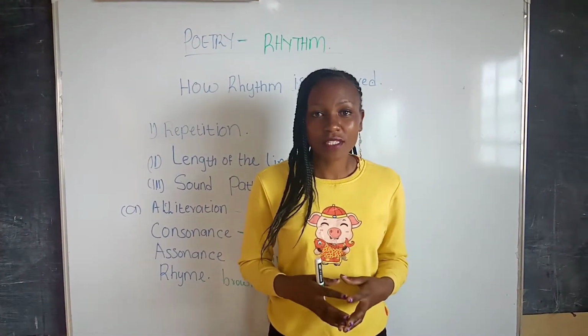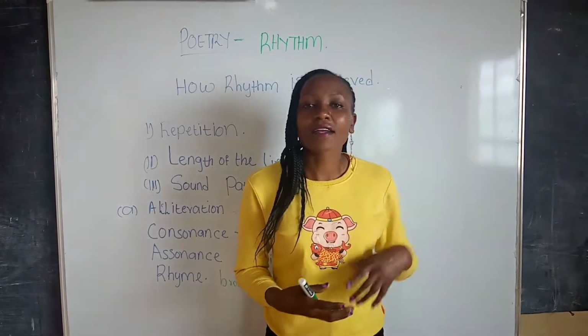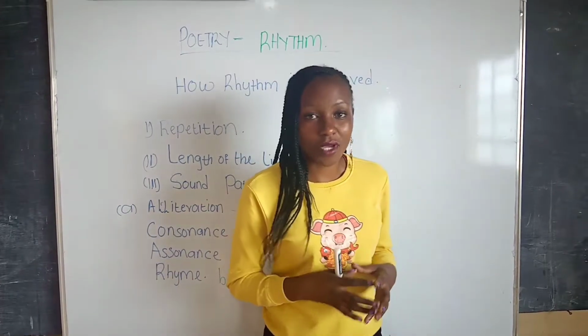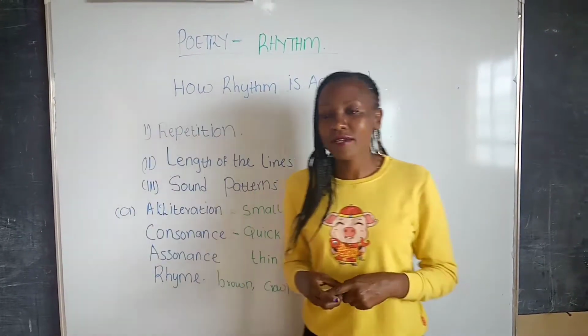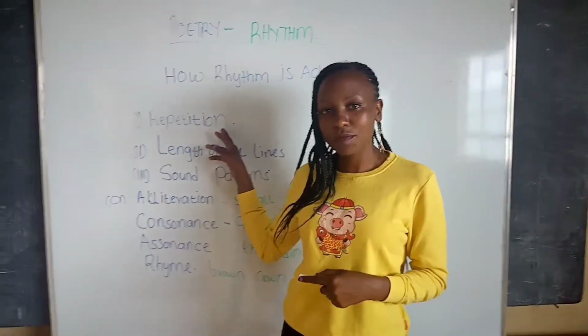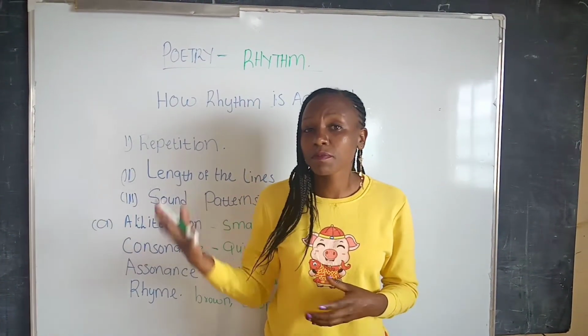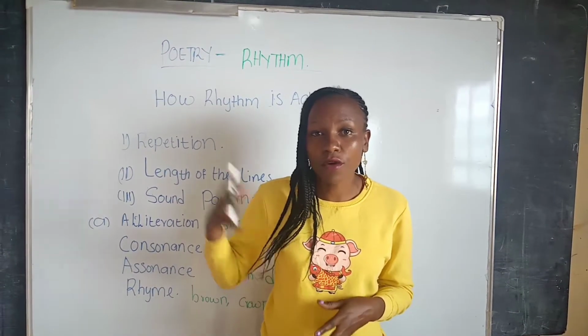There are several ways in which the poet can achieve the rhythm of a poem. I have some of the ways here, and I'm going to start with repetition. Repetition is whereby a word or a phrase is repeated in a poem more than once.